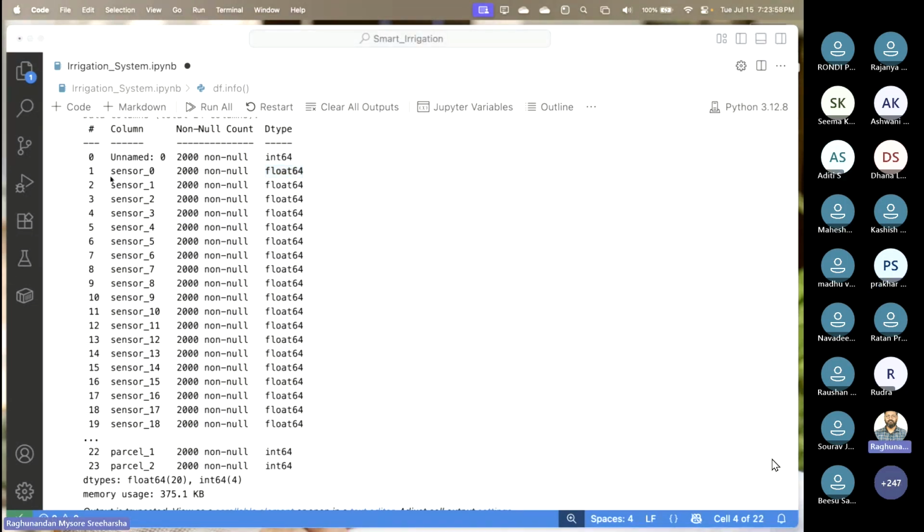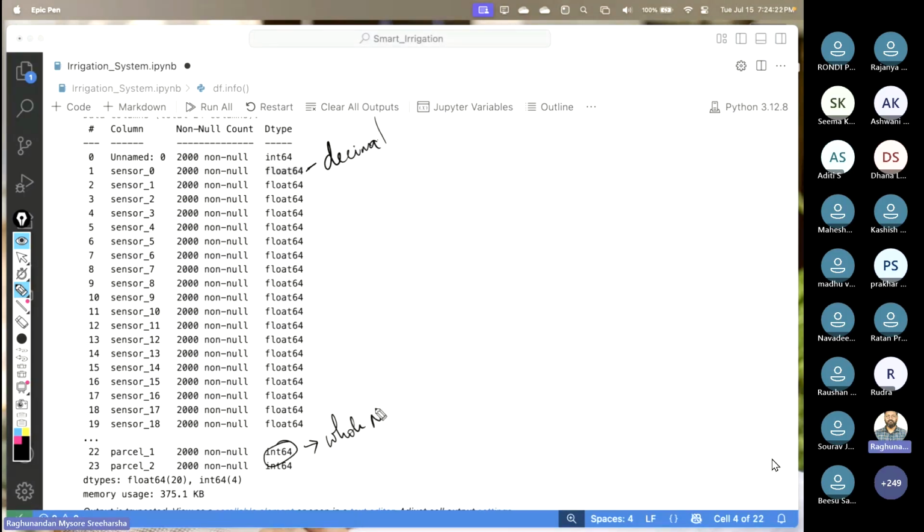Exactly. So the float data type here is nothing but decimal values. Now, similarly, you have integer. What is an integer? I think I can say it's a whole number, right?